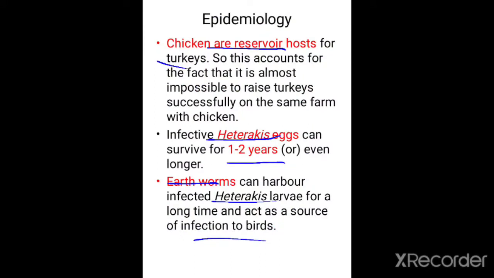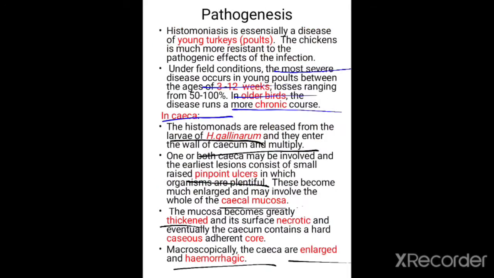When it comes to the epidemiology, chickens are the reservoir host for the turkey, and infective Heterakis eggs can survive for 1 to 2 years. These eggs contain the protozoa, and earthworms can harbor infected Heterakis larvae for a long time, and act as the source of infection to birds.